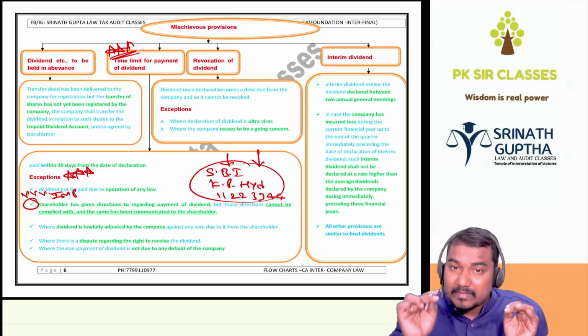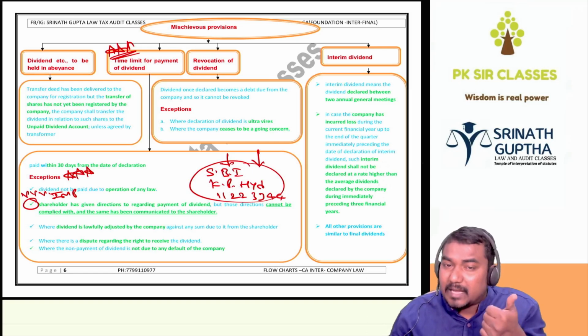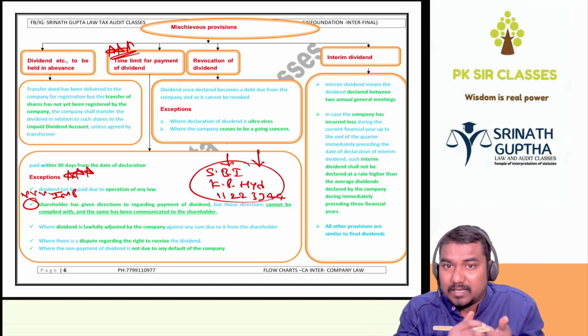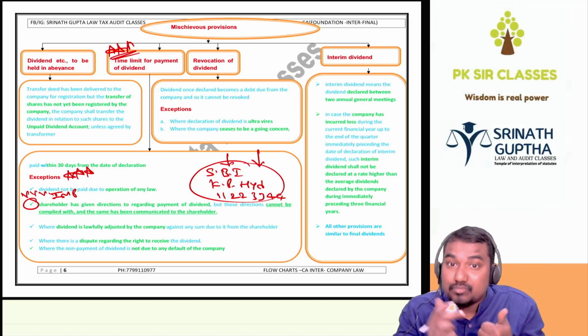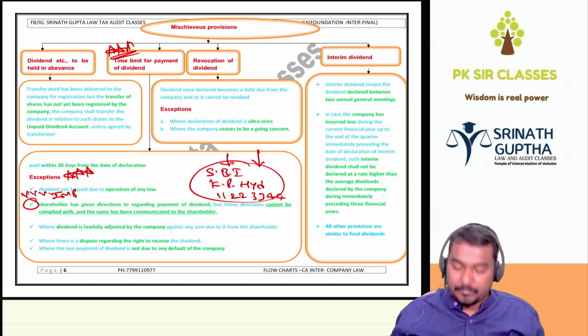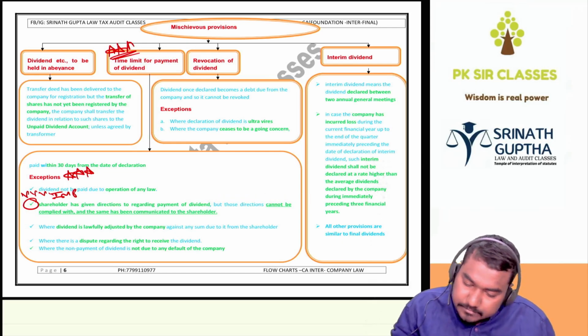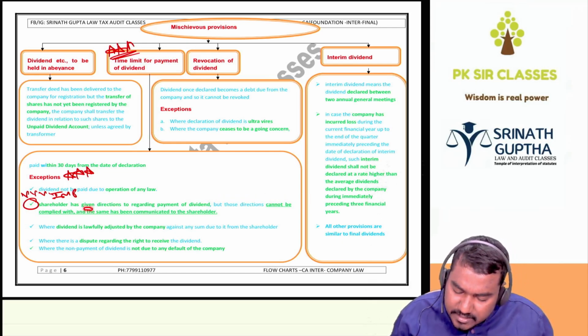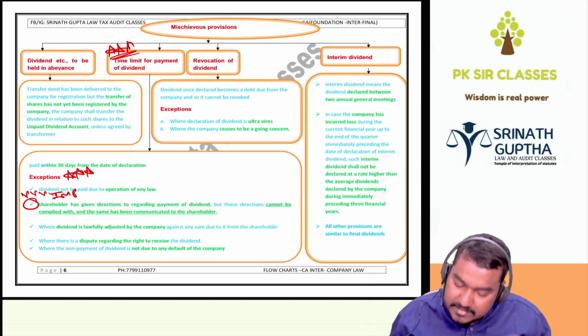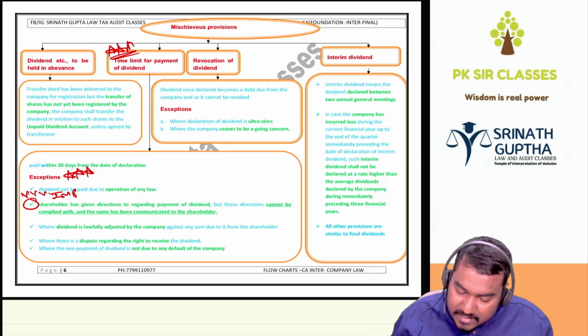In the exam, he will say company is not informing to shareholder. So if shareholder is giving any directions, company has to transfer dividend as per the directions. If the company is unable to transfer as per the directions of the shareholder, the company has to inform to shareholder. But in the question he will not inform, company will not inform. This has come in the exam, beta, one or two times. Shareholder has given the directions regarding the payment of dividend, and those directions cannot be complied with, and the same has been communicated to shareholder, but in the exam he will not communicate, then company will be liable. And dividend is lawfully adjusted by company.